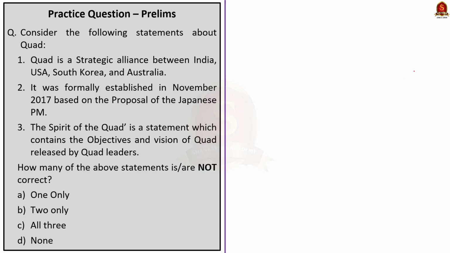Now look at this first question. This question is about Quad. You have to find how many statements given here are not correct. See, here the correct answer is option A because only the first statement is incorrect. See, Quad is a strategic alliance between India, USA, Japan and Australia. South Korea is not a part of Quad. So this statement is incorrect. Except that, the other two statements are correct as we saw in the discussion. The Spirit of the Quad is a statement which contains the objective and vision of Quad released by Quad leaders. So here the correct answer for the question is option A, only one.